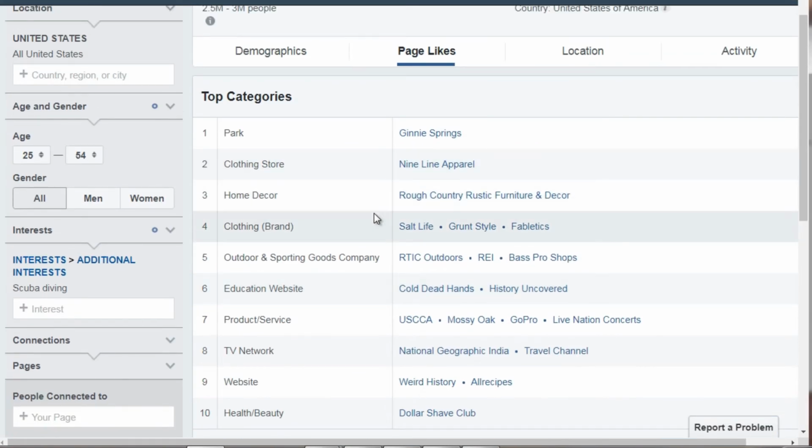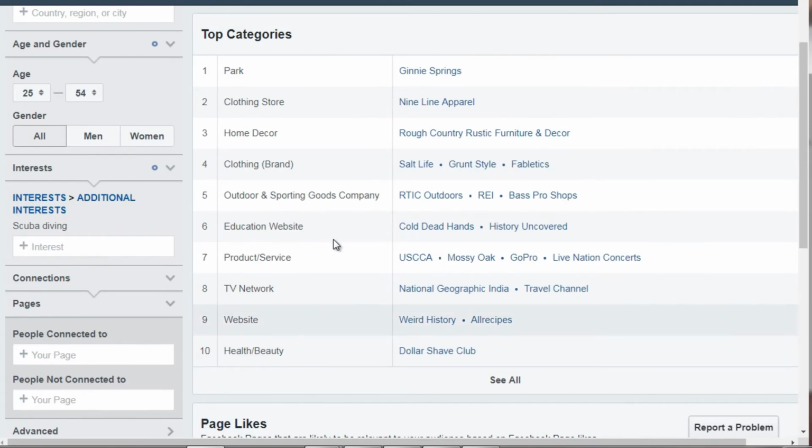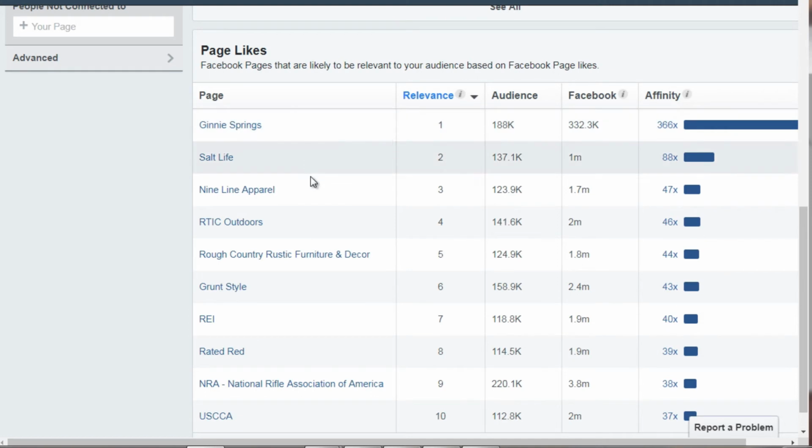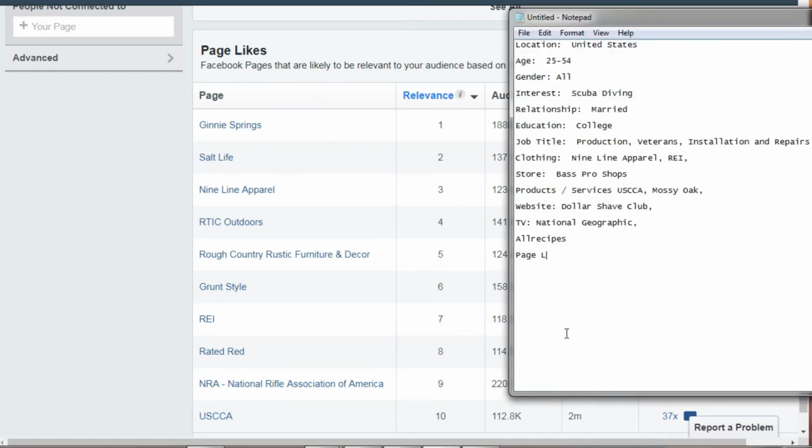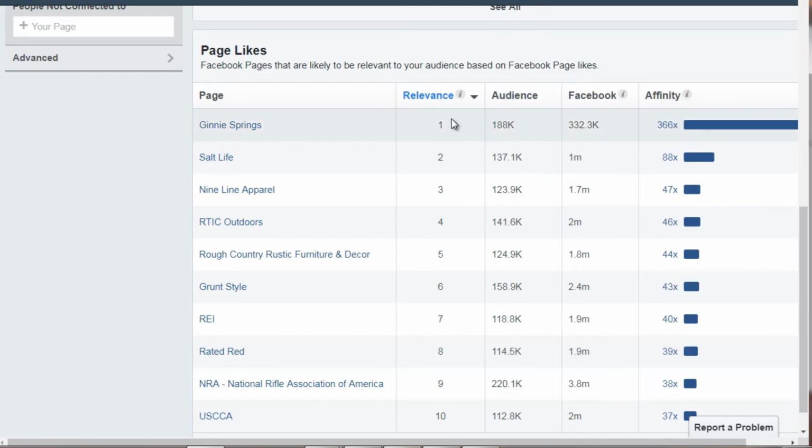So what's the difference between this and this? So this is page likes, and these are actual categories that they're interested in. So we got page likes, we've got Jenny Springs, Salt Life 9-line apparel. Now, what you're going to see here is relevance. Relevance basically means that in relation to scuba diving, how closely are these audiences related?